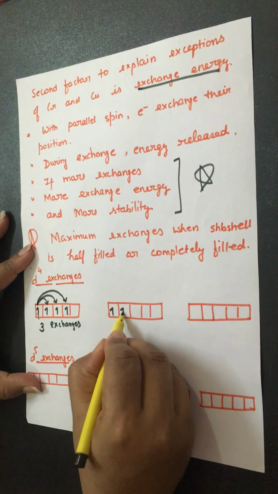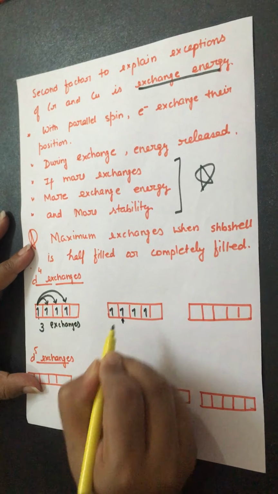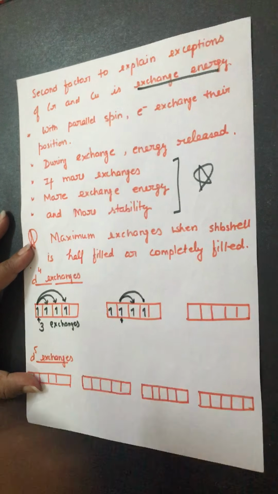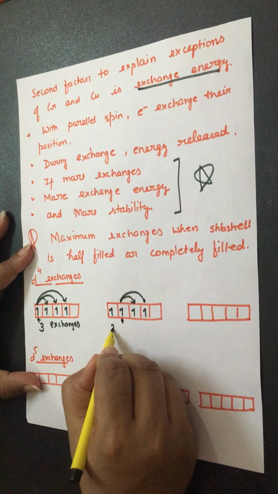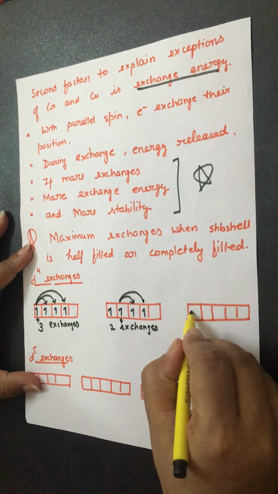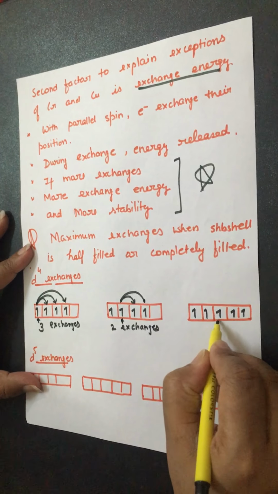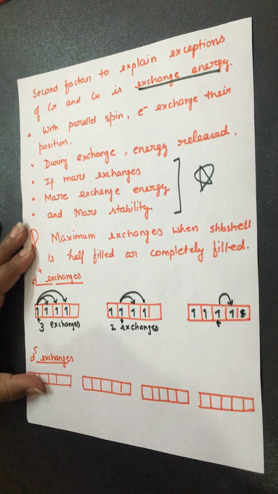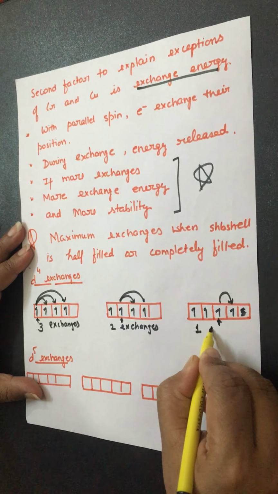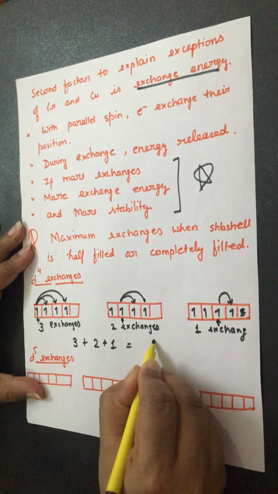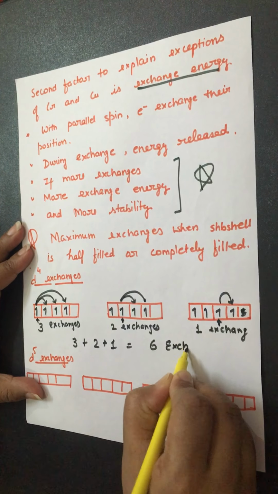Right? Now we will talk about the next electron, the second one. We talked about the first, now the second one. The second can exchange with this one and with this one. Again, how many exchanges are there? 2. Now we will talk about the third one, about this. Sorry, this one is not to be considered. It can exchange only with this one. How many exchanges are there? Only one exchange. Now count the total exchanges: 3 plus 2 plus 1. It means the total is 6 exchanges.